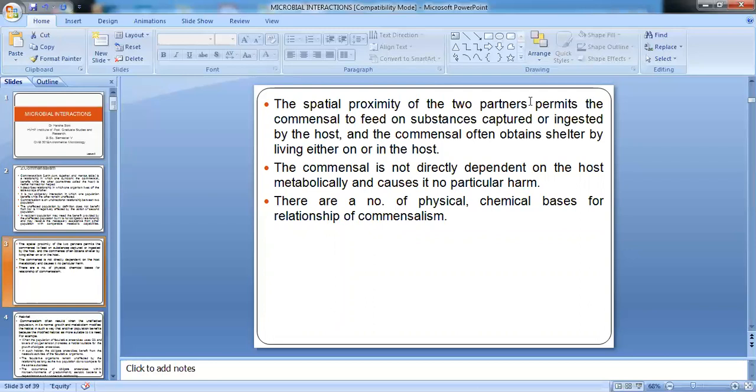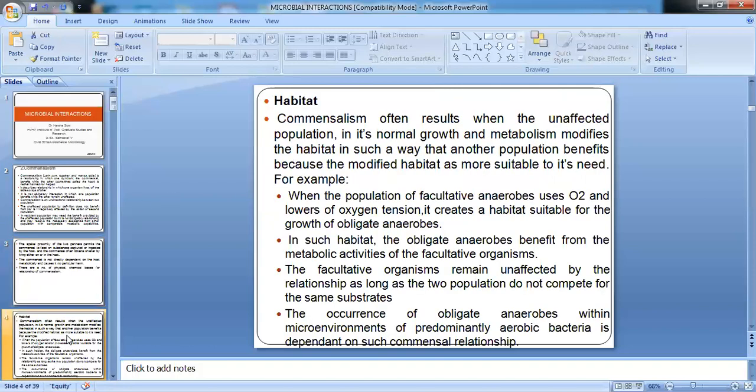There are a number of physical and chemical bases for the relationship of commensalism. Commensalism is observed in case of habitat, it is observed in case of growth factors, it is observed in case of modification of the environment. For example, we'll first see habitat modification. Commensalism in the habitat is observed when the unaffected population in its normal growth and metabolism modifies the habitat in such a way that another population will benefit, as the modified habitat is more suitable to the need of the organism.